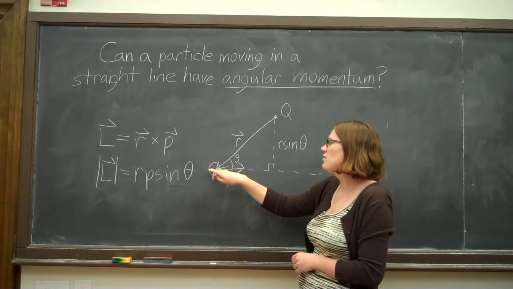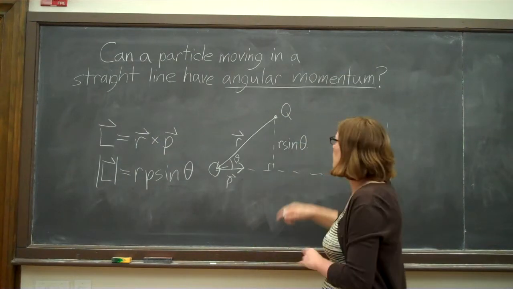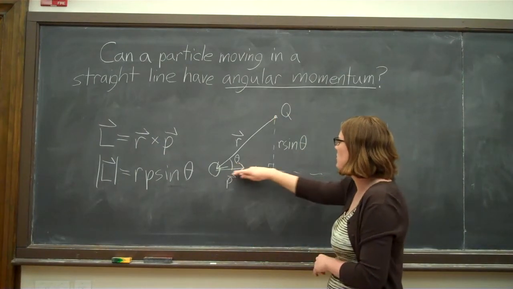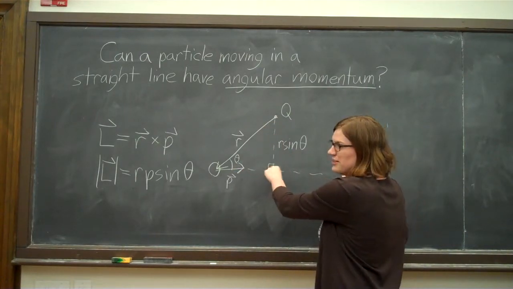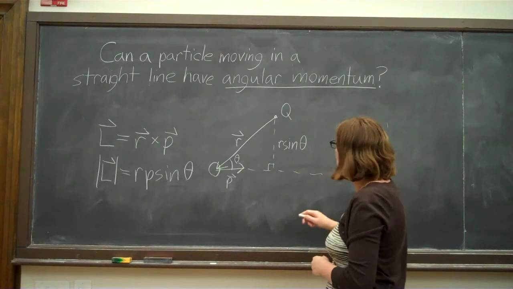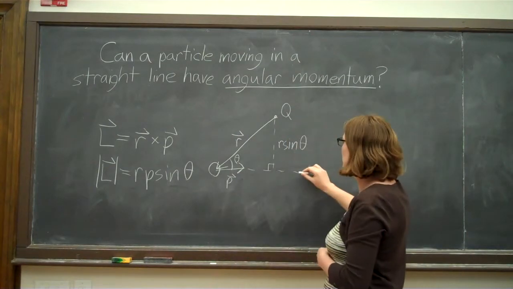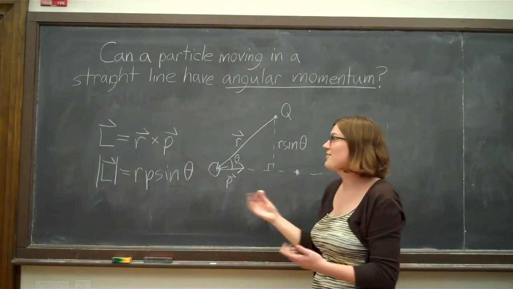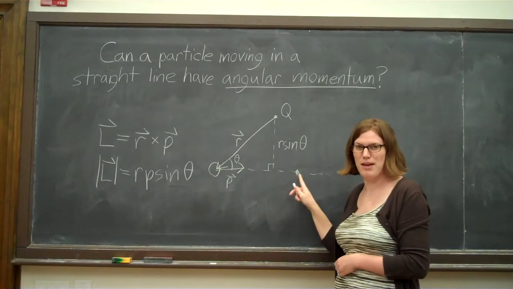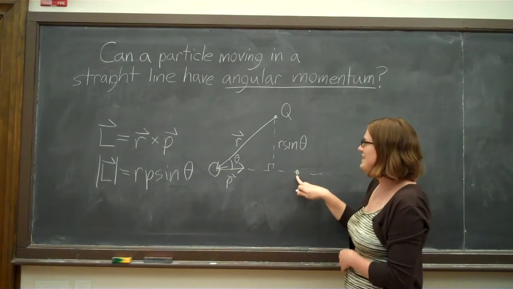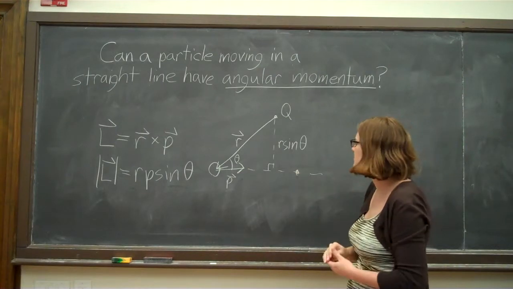So that means that if this mass is moving in a straight line, we're always going to calculate the same angular momentum relative to point q. Because all we really care about from this displacement vector is this perpendicular component, which is not changing over time. However, if I measure the angular momentum about another point, for example, a point here, we might get another value for angular momentum. Anyone want to guess what you would get for the angular momentum about this point? 0. Yes, it's 0, because the r sine theta component is now 0 from this point.